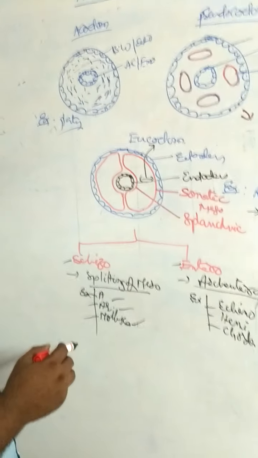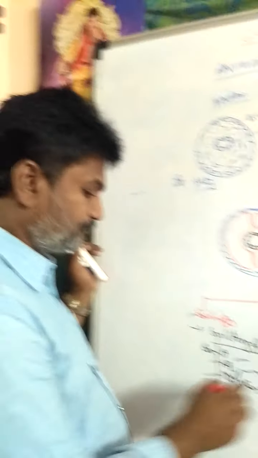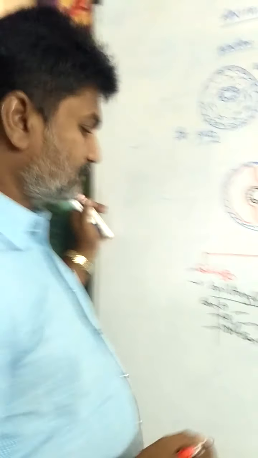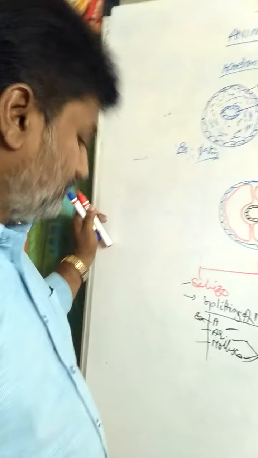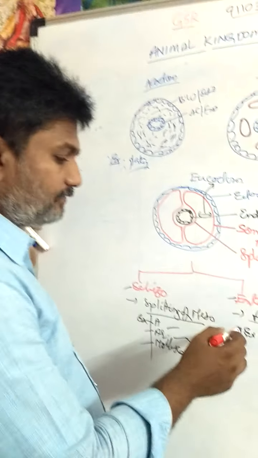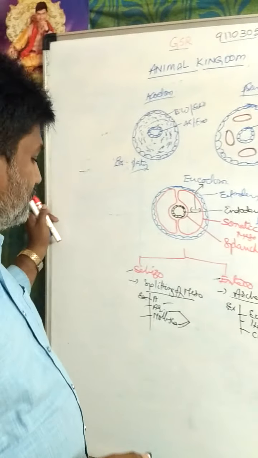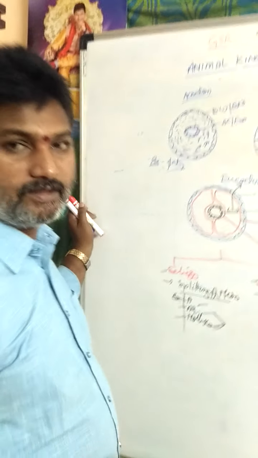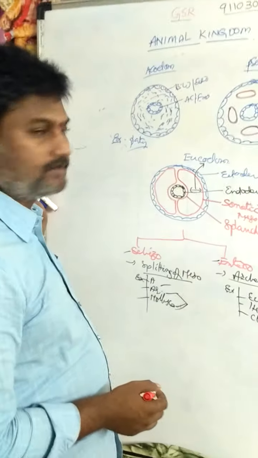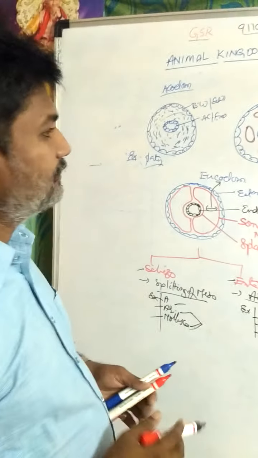In Arthropoda and Mollusca, schizocoelom is also called hemocoel. Why is it called hemocoel? The coelom is filled with blood or hemolymph. In echinoderms, hemichordates and chordates, the coelom derived from the pouches of the archenteron is called enterocoelom. That is about symmetry and coelom.